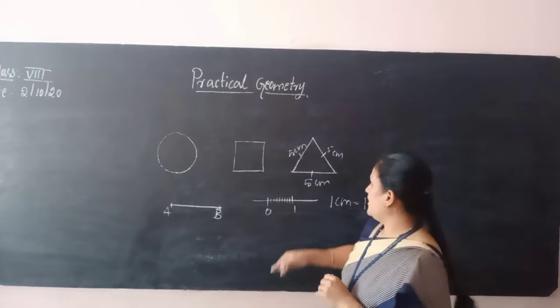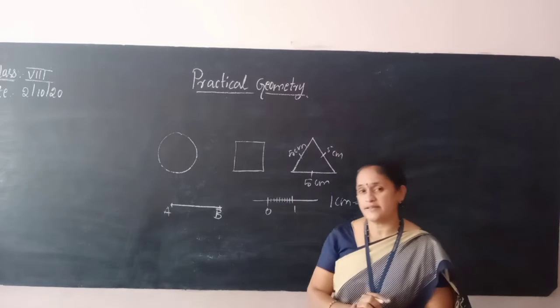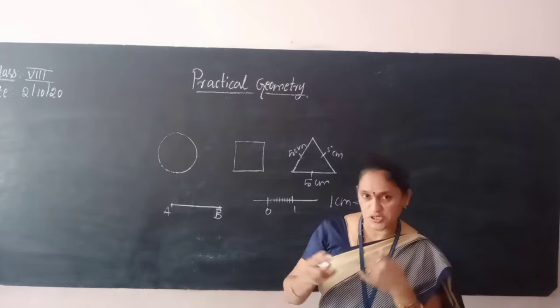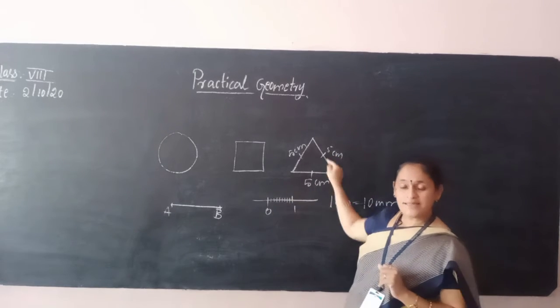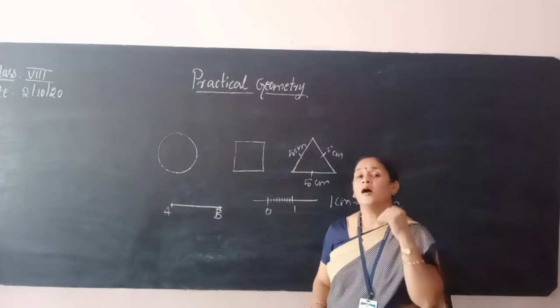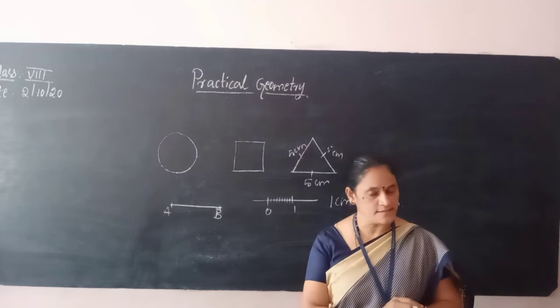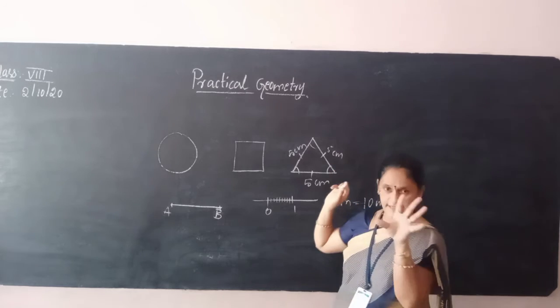Now let us come to the topic. As I already said, today we are discussing the construction of polygons, especially quadrilaterals. Before that, to construct a triangle, how many elements are required? That is very important, isn't it? A triangle has 6 elements, children.